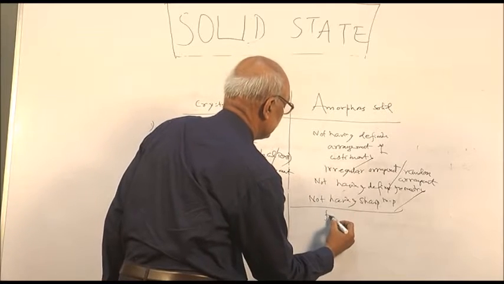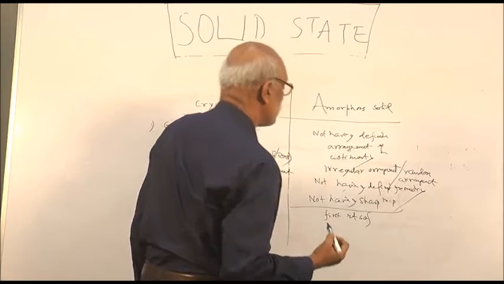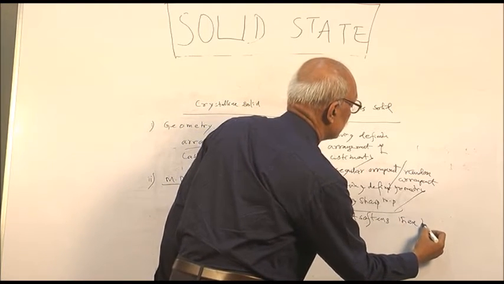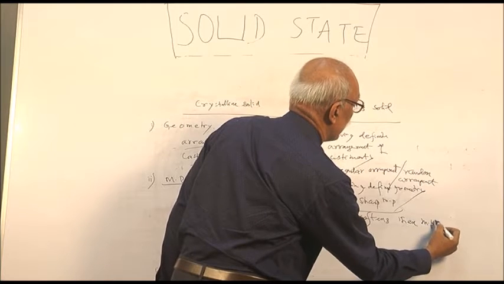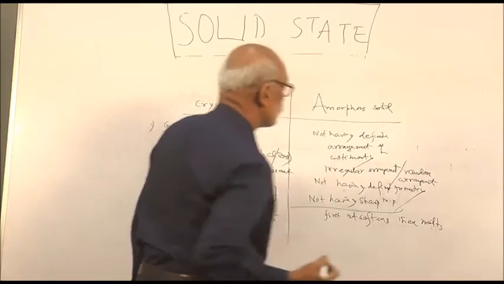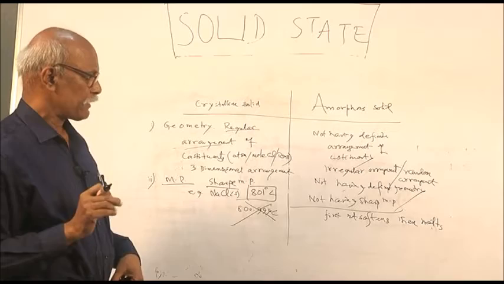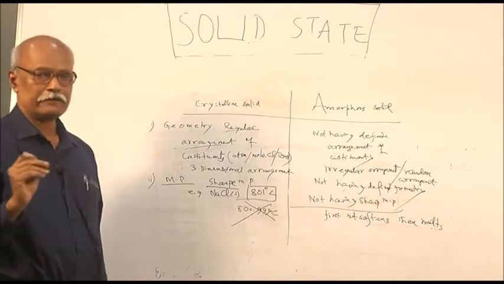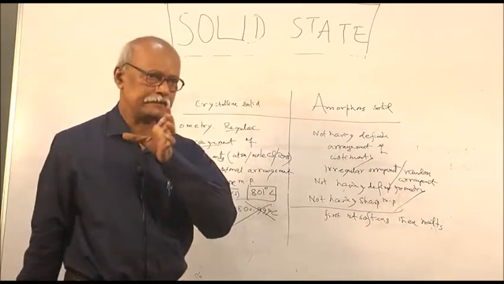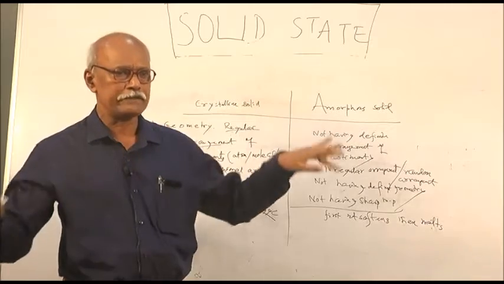That means first it softens, then comes into liquid. First it is softened. You might have come across, perhaps that experiment is nowadays not done in your practical class, bending of glass tube. If glass is heated, that is a wide range of temperature. The melting point is a wide range.